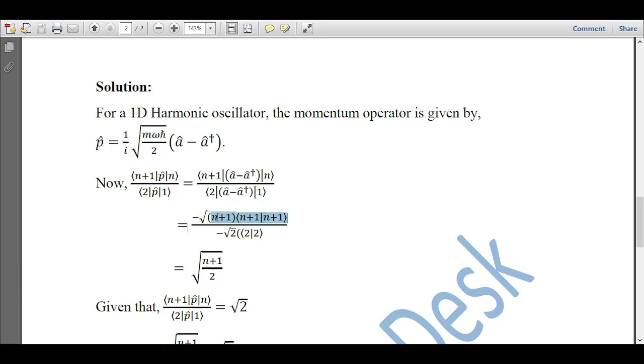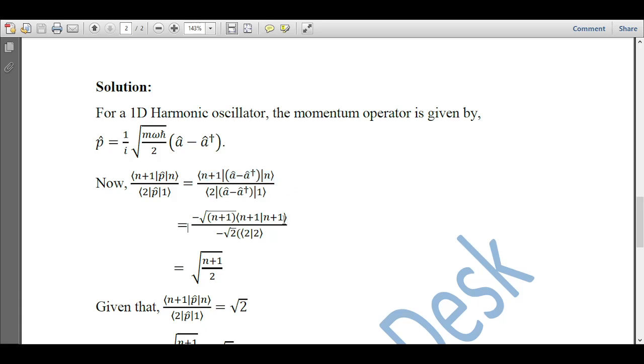But when we operate a cap on ket n, we get under root n, and the ket n changes to n minus 1. When n minus 1 combines with n plus 1, it gives 0, because these are orthogonal states, so I have not written that here.